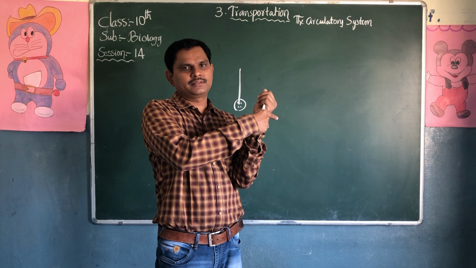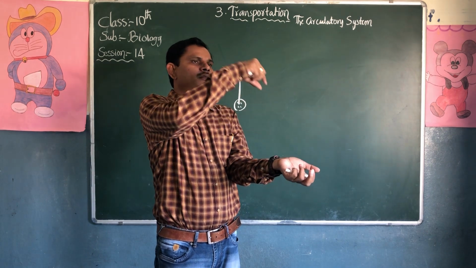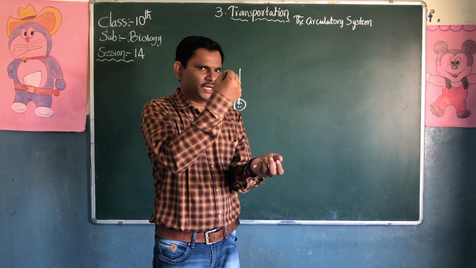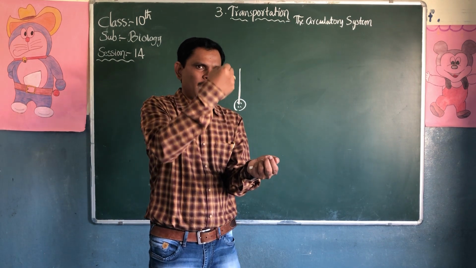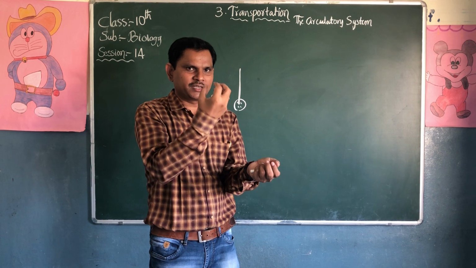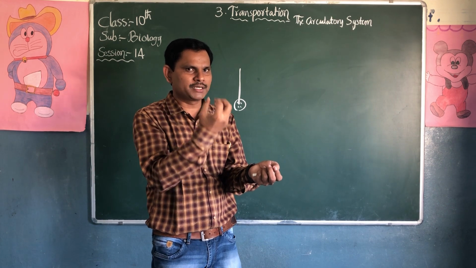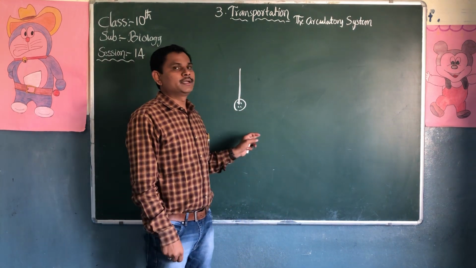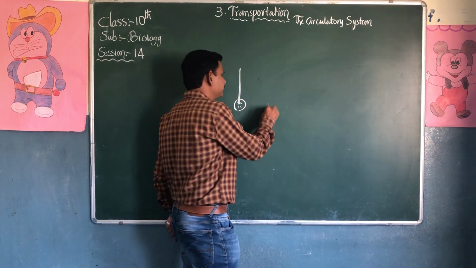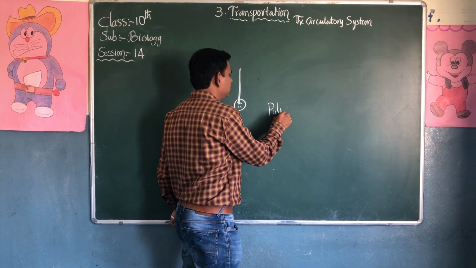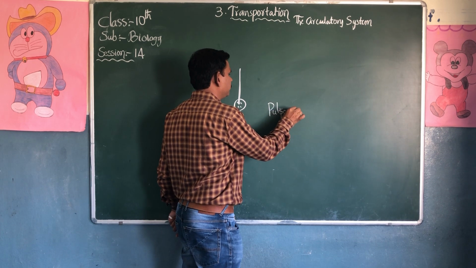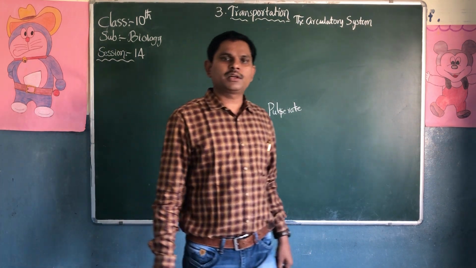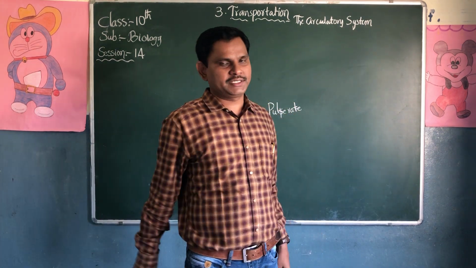This is our wrist. When we keep the matchstick attached to the button, what happens? We can see rhythmic ups and downs, like up and down, up and down. This is nothing but the pulse rate. The doctor holds the wrist to observe the pulse rate.